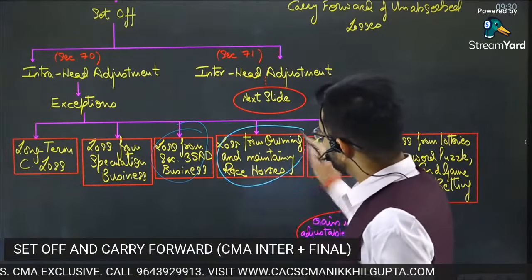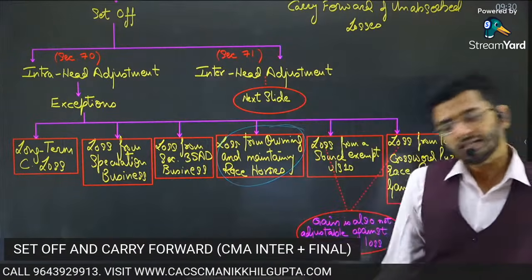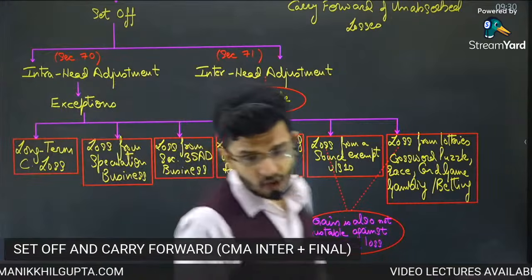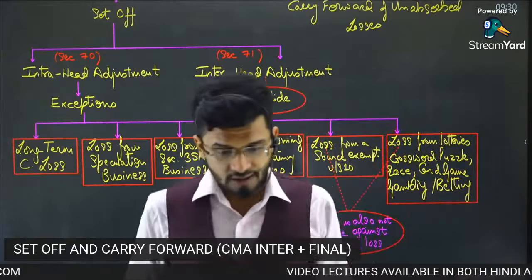Then loss from owning and maintaining race horses. Now guys, this is also a very peculiar nature of an activity. This economic activity is a very peculiar nature economic activity.